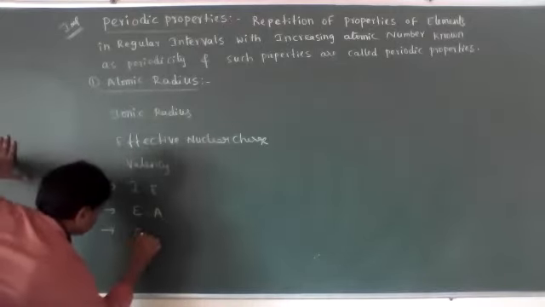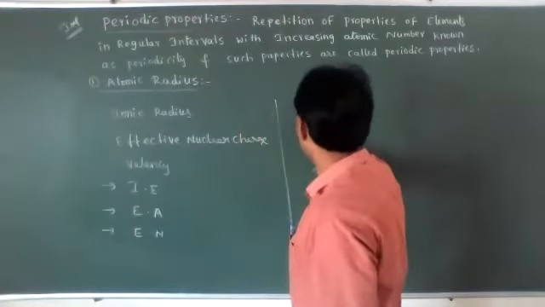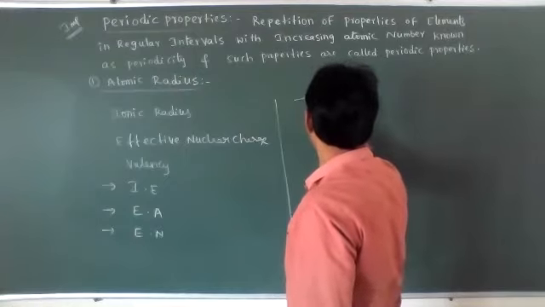Next, electronegativity. The next one is electropositivity.